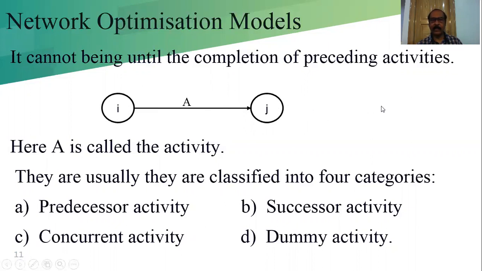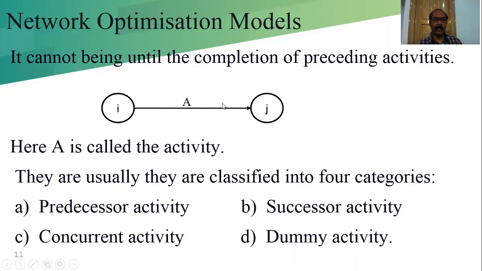Suppose after that there is another activity B. B cannot start until A is completed. So B is the successor activity and A is the predecessor, the preceding activity. The successor activity cannot start until the preceding activity is complete.